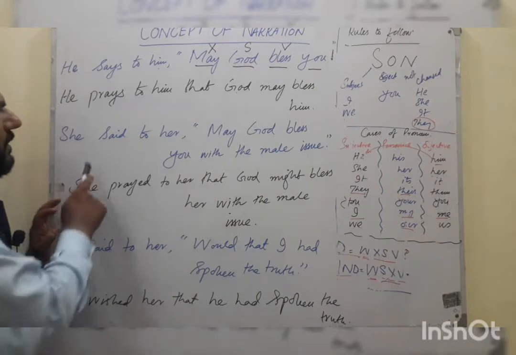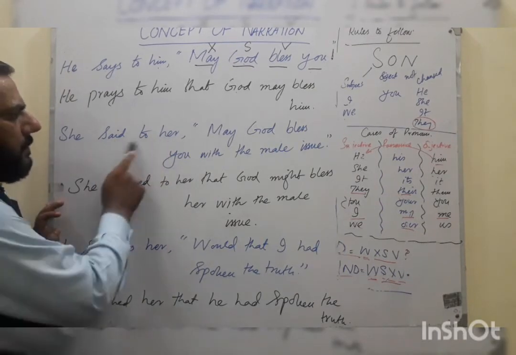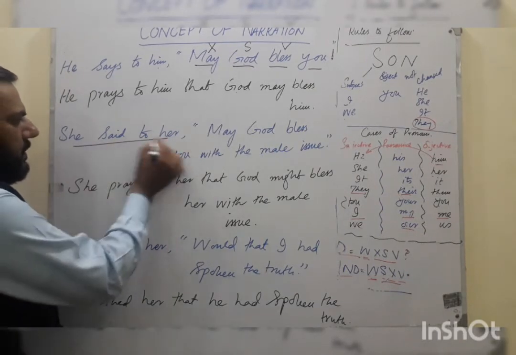The second sentence: she said to her. This is the simple past tense, the first part of the sentence, simple past, using the second form.